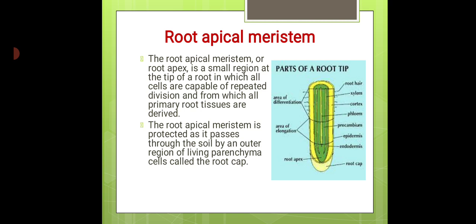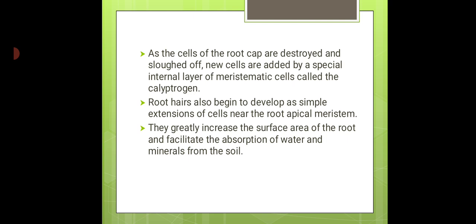The root apical meristem is protected as it passes through the soil by an outer region of living parenchyma called the root cap. As the cells of the root cap are destroyed and sloughed off, new cells are added by a special internal layer of meristematic cells called the calyptrogen.